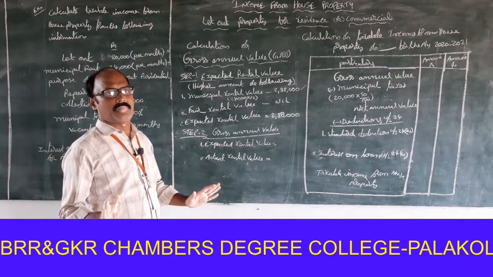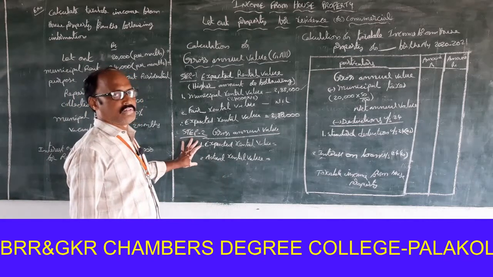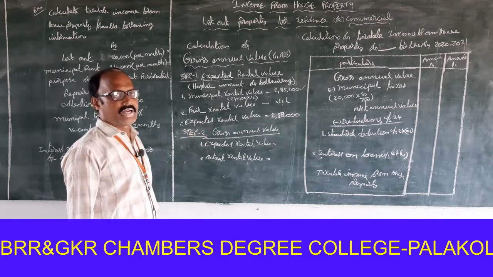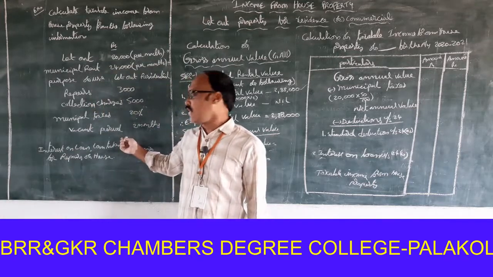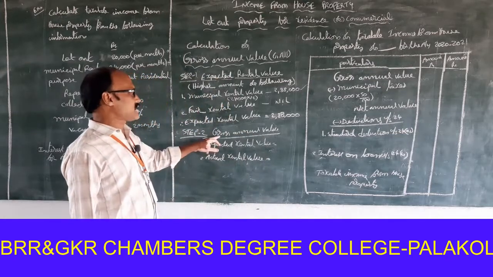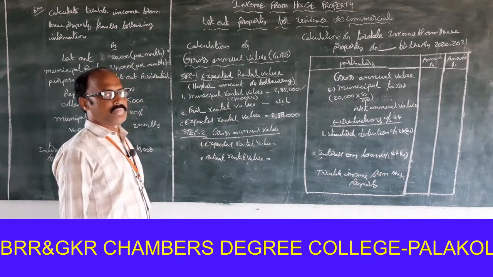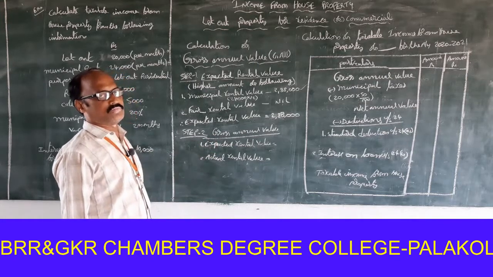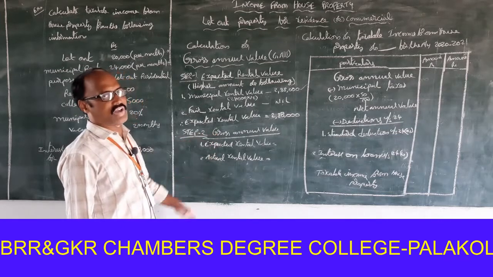But in this problem, vacant period is available. If vacant period is available, gross annual value is to be treated as the actual rental value. That's it. Actual rental value is to be treated as gross annual value.